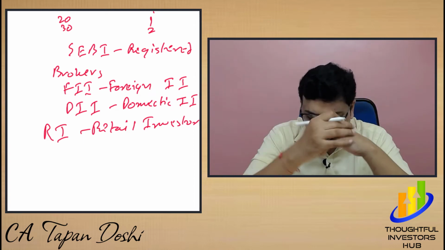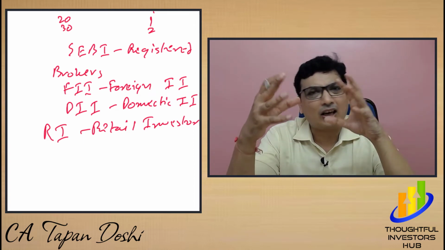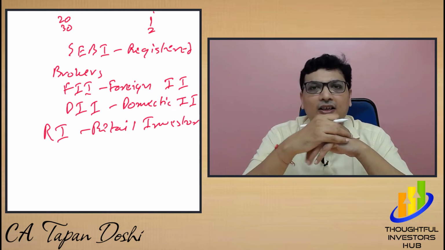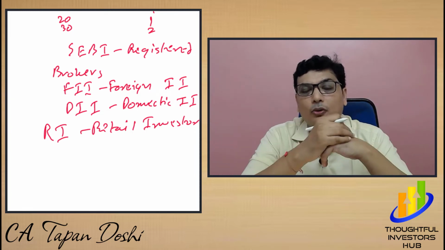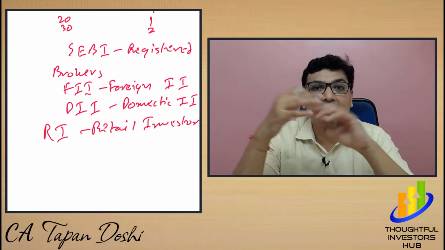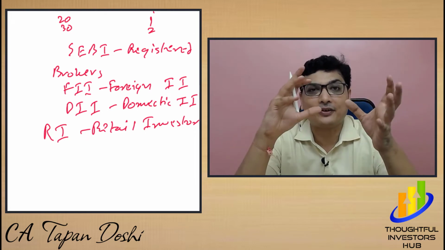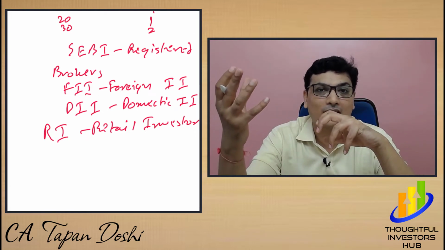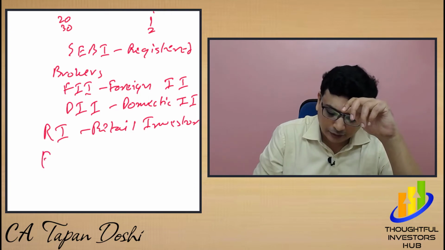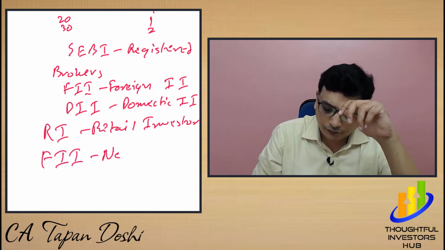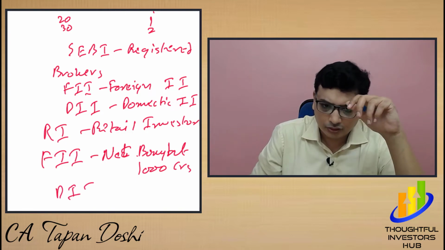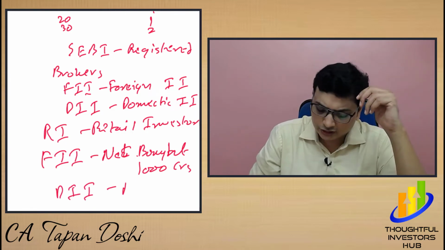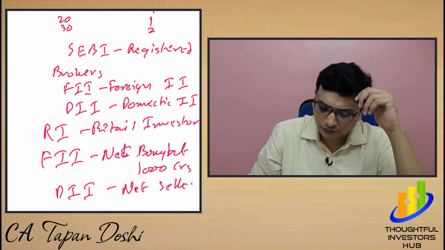So this was all about how you can trade in a day. At the end of the day, you must be seeing this much volume happen in NSE and BSE, in crores. Similarly, you must be seeing the buy and sell figures of DII and FII, which you can check on Moneycontrol. For example, FII net bought 1,000 crores, and DII may be net sellers of 500 crores.